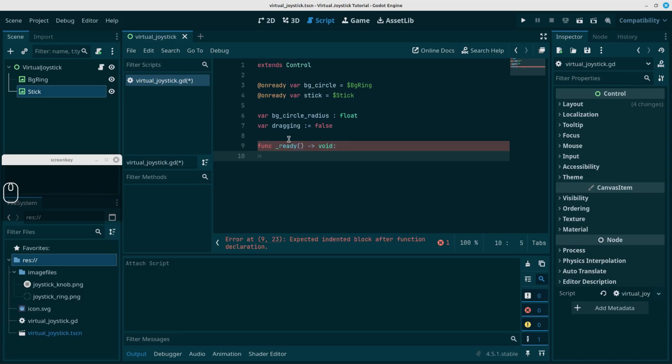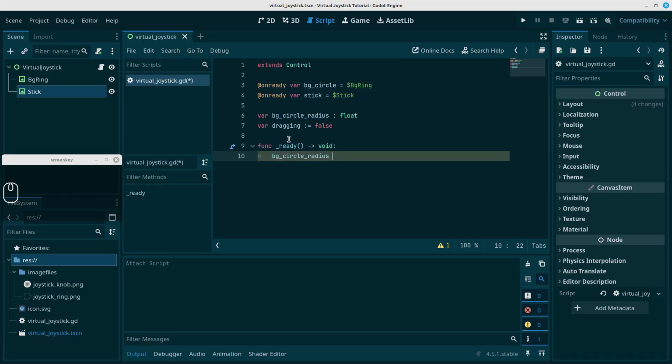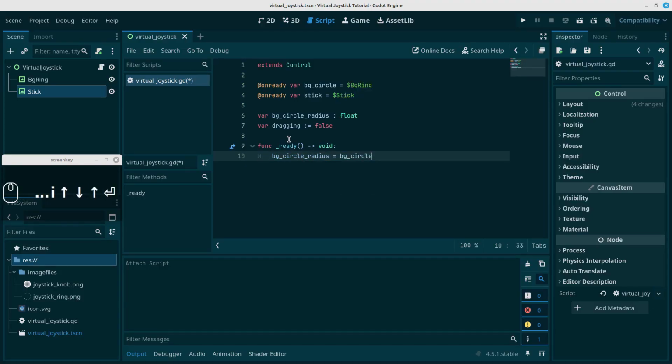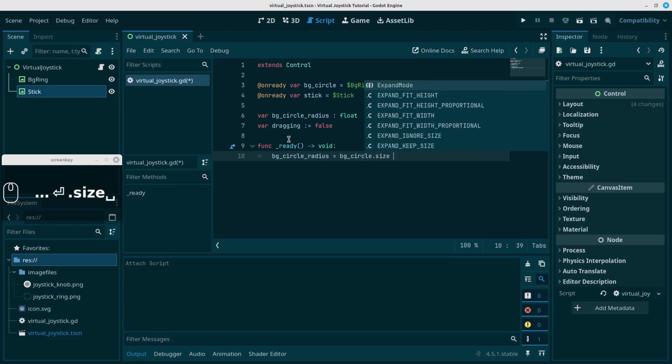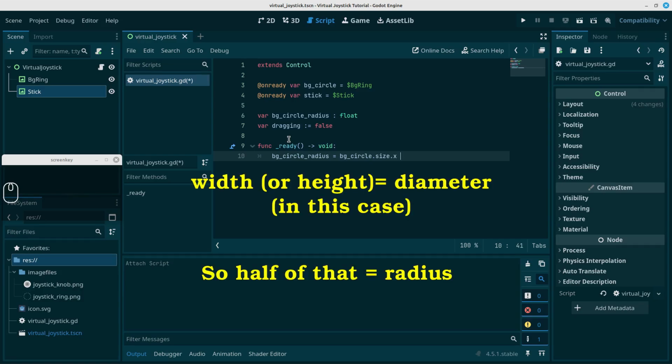And we're going to calculate the circle radius, the background circle radius, in here. So let's say bg circle radius. And remember, our image that I created was 200 by 200, so it's perfectly square. So we just want to calculate the radius by using the size of the circle, but it's just one side we need, either the x or the y, and we want to get half of that, because either x or y will be the width or the height of the TextureRect. So we multiply by 0.5 to get the radius.